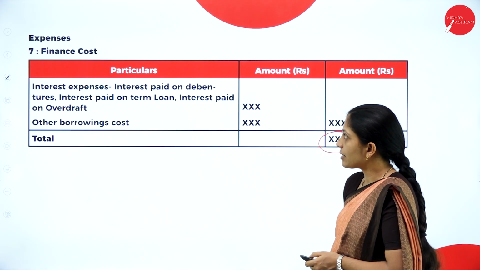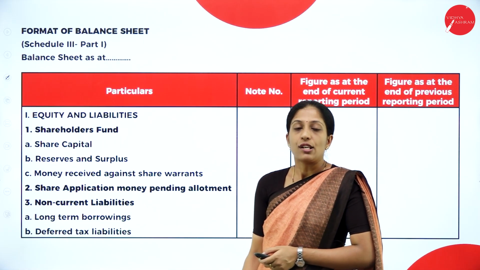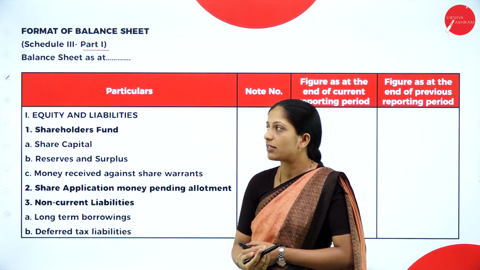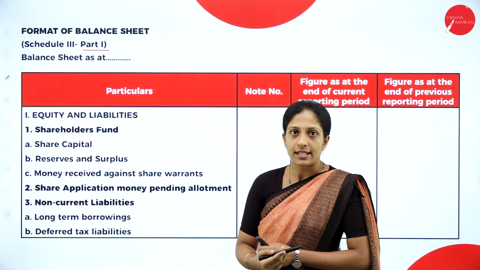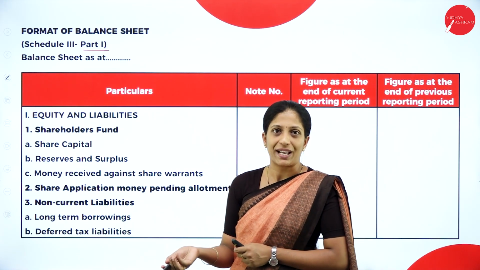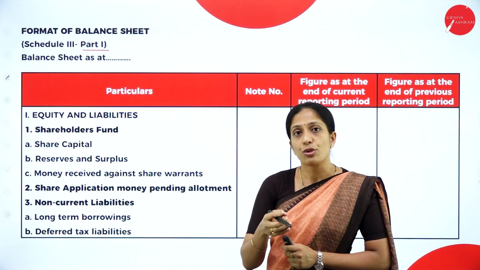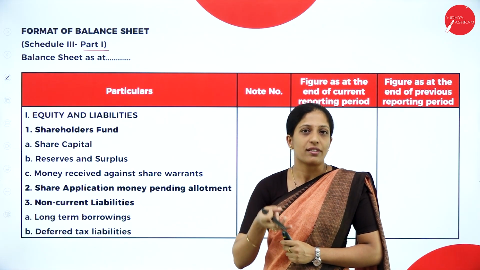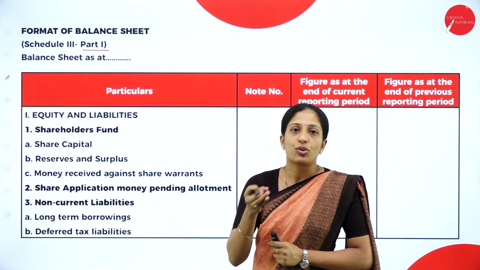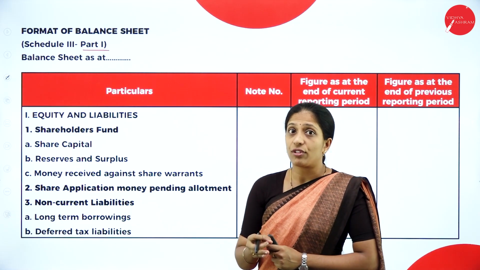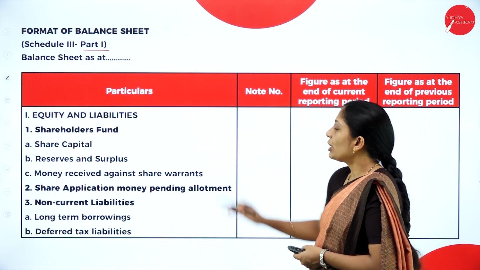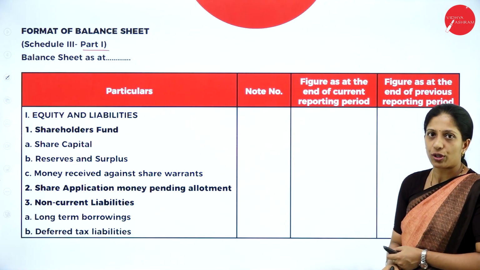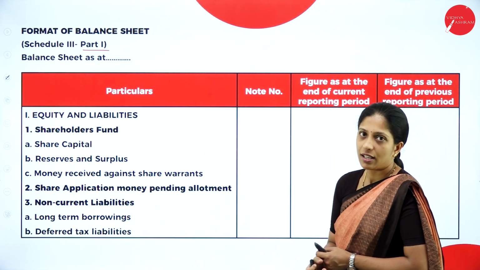Now coming to the next part, that is format of balance sheet. This is given under Schedule 3 of Part 1 under Companies Act 2013. So we'll write the heading balance sheet as at, and we'll write the date when we are going to prepare the balance sheet, that is usually at the end of the financial year. Now, you have already learned a few of the concepts, like you know this format because you had it in your second PUC, but if not, you are going to learn here. Your columns are the same: particulars, note number, figure at the end of current reporting period and figure at the end of previous reporting period.